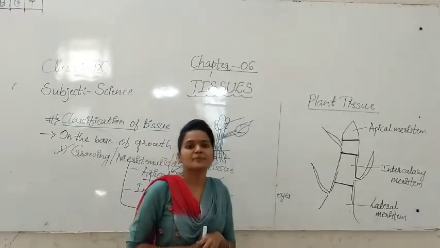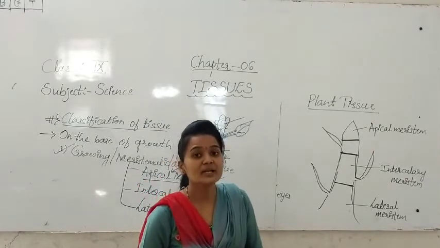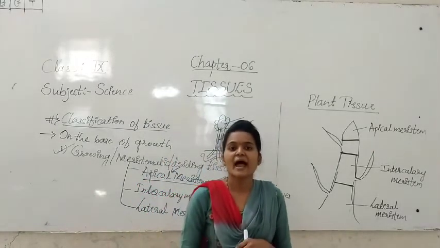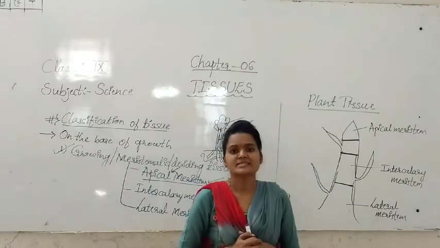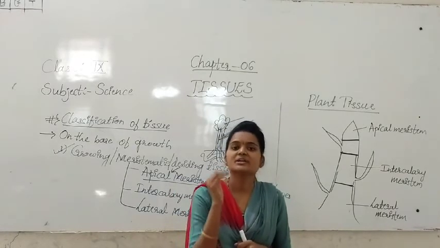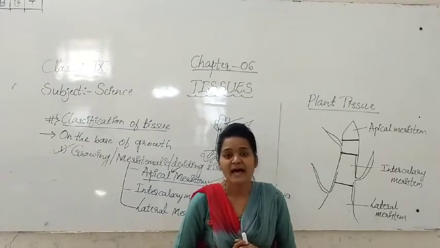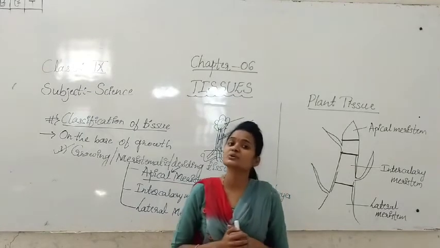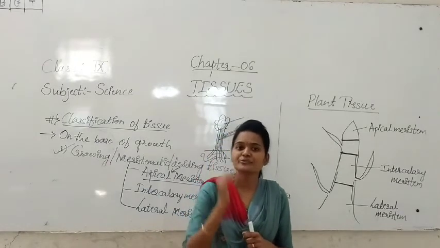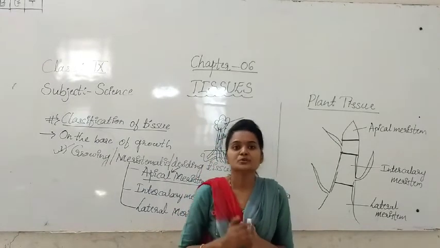See students, apical meristem is present at the tip of the stem, means it is present in the growing region of the plant. As we know, we see the growth of the plant at the tip of the stem and at the root part.